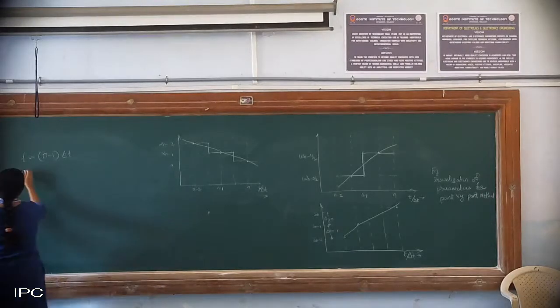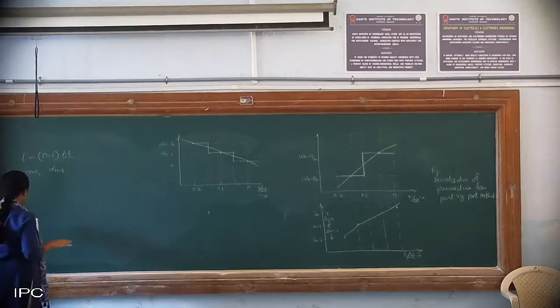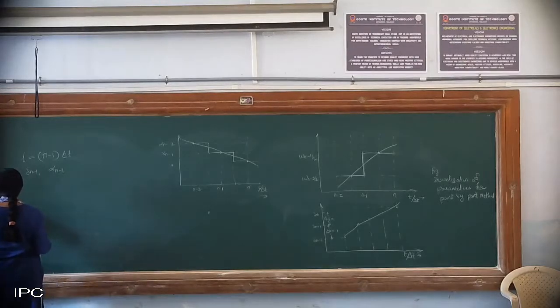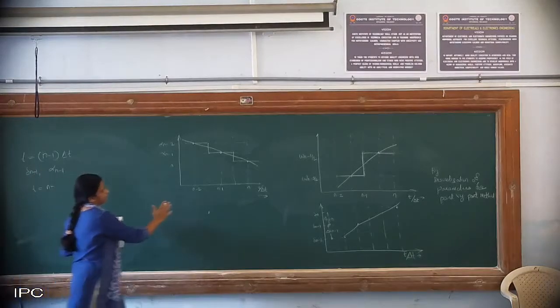So the angular position is delta n minus 1, and your acceleration will be alpha of n minus 1. I am concerned with these values. Now they are calculated, this acceleration is assumed to remain constant from, so n minus 1th interval, what is half of this?